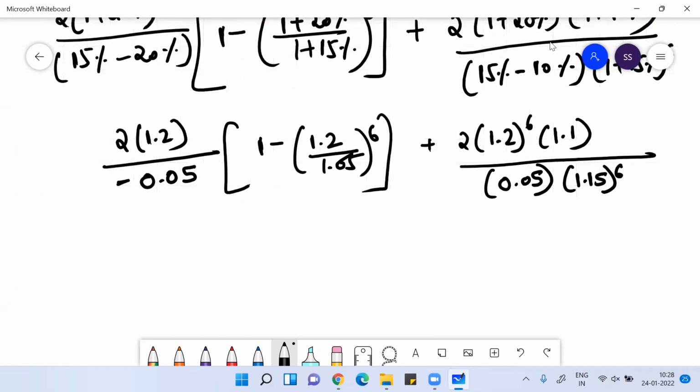You can solve this with a calculator. 2.4 into 20, I think, will be 48, if I'm not wrong. You can check with the calculator.